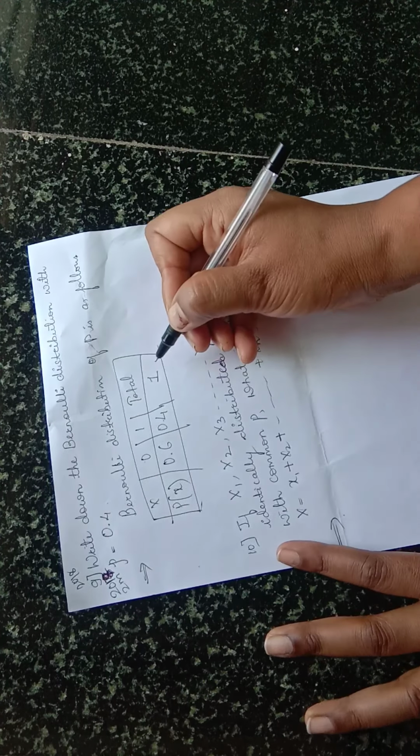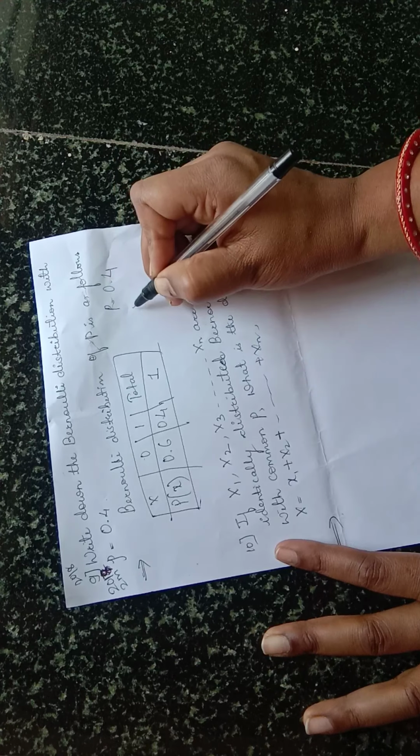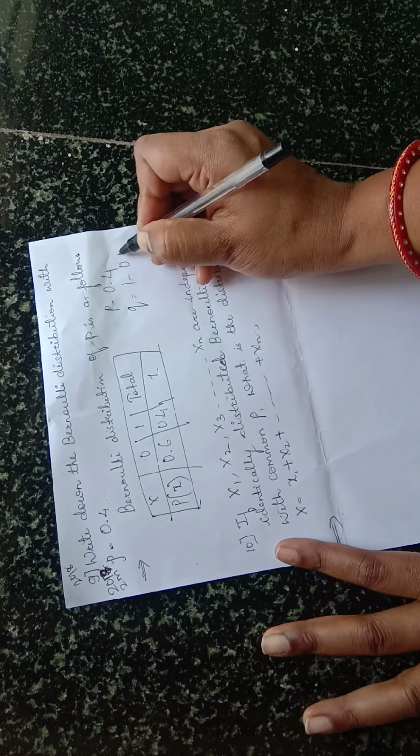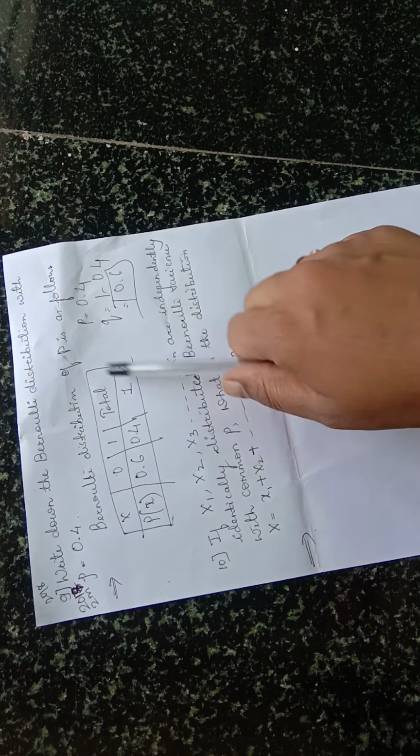If you want, you can solve further here. If P is equal to 0.4, what is the value of Q? 1 minus P, that is 1 minus 0.4, is 0.6. First you solve this, then fill the table. It is a 2 marks question. Maximum like this they have asked.